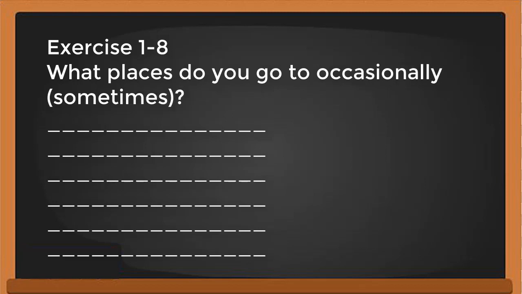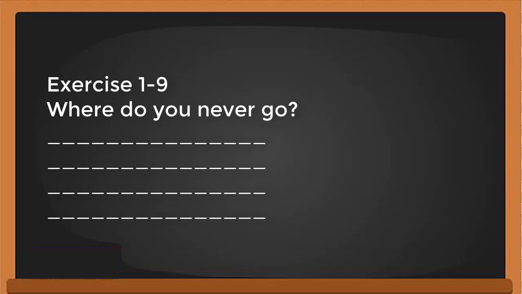And then exercise 1:8. What places do you go to occasionally or sometimes? Exercise 1:9. Where do you never go? Where are the places that you never go? You write down 4 of them.